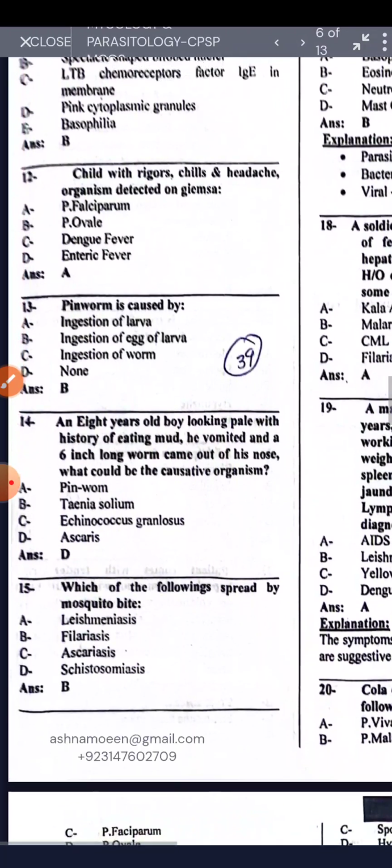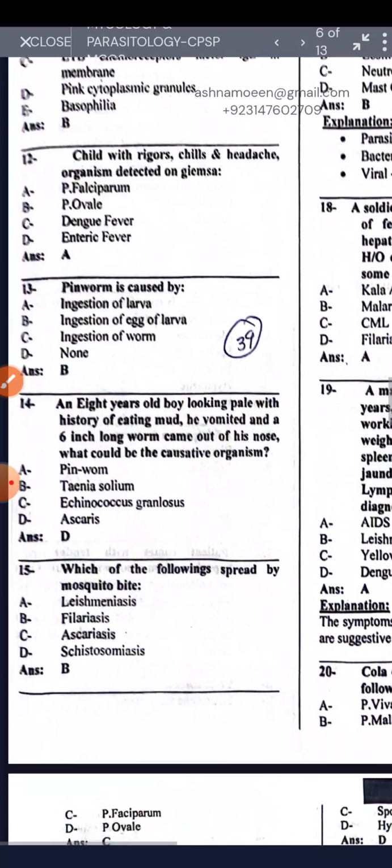8-year old boy looking pale with a history of eating mud. He vomited, and a 6-inch long worm came out of his nose. What could be the causative organism is the Ascaris.